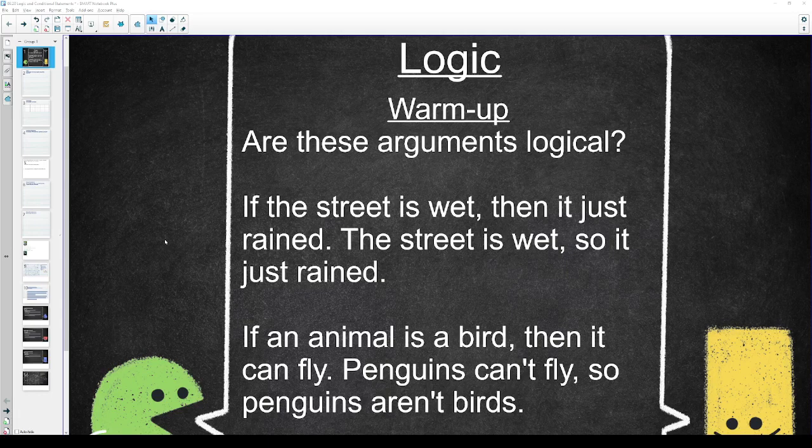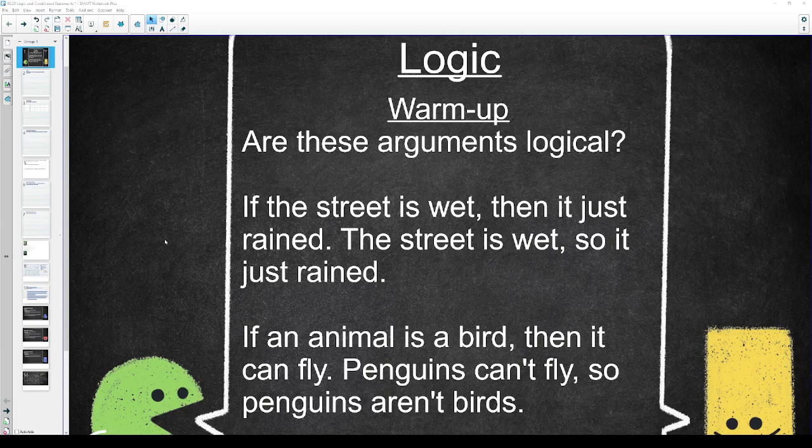So the problem here is not the logical connection. We made a logical conclusion from the premises, but the premise is not correct. So a lot of times when people say something is illogical, what they're really doing is challenging the premise that the logic is based on. So this connection is, I would say, logical, but the premise is false, so it makes the conclusion false as well.